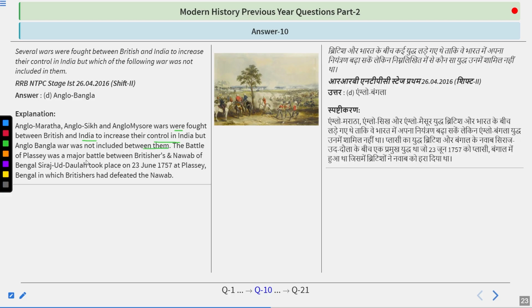The Battle of Plassey was a major battle between the Britishers and the Nawab of Bengal, Siraj-ud-Daulah. It took place on 23rd June 1757 at Plassey, Bengal, in which the Britishers defeated the Nawab. So do remember that the Anglo-Bangla War was not a war that was fought. Particularly, the wars were fought as Anglo-Maratha, Anglo-Sikh, or Anglo-Mysore.